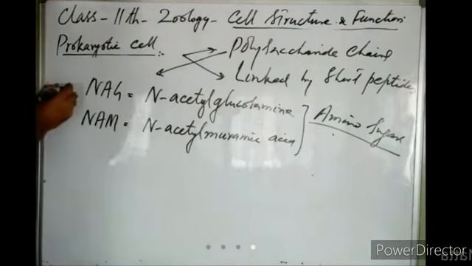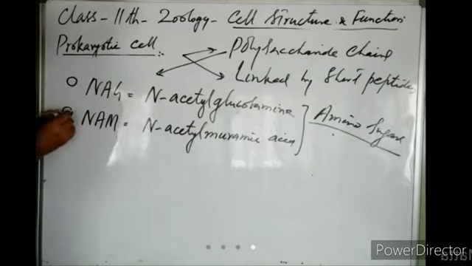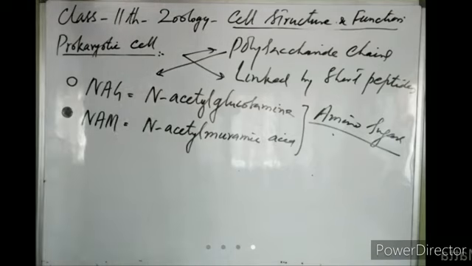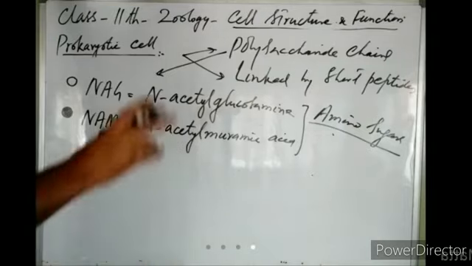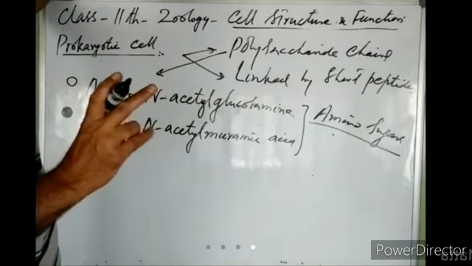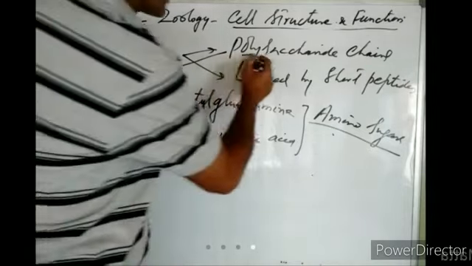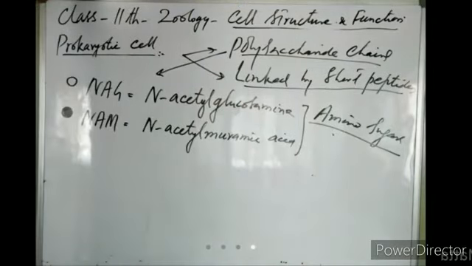So suppose we represent NAG by this circle and NAM by this circle. These are modified sugars, right? They join each other and form long polysaccharide chains. Do you follow what I am saying? So peptidoglycans are basically formed of polysaccharide chains linked by short peptides, right?